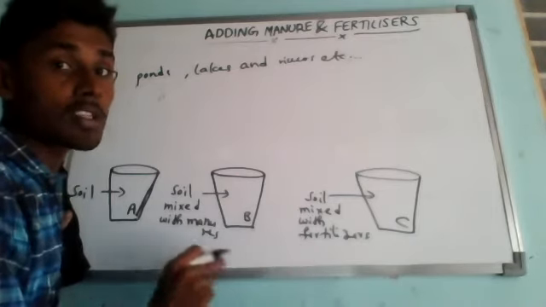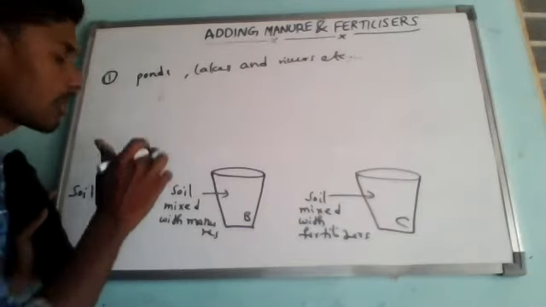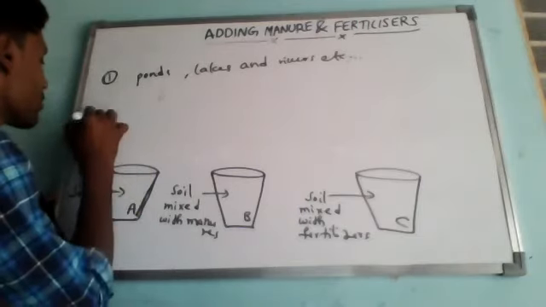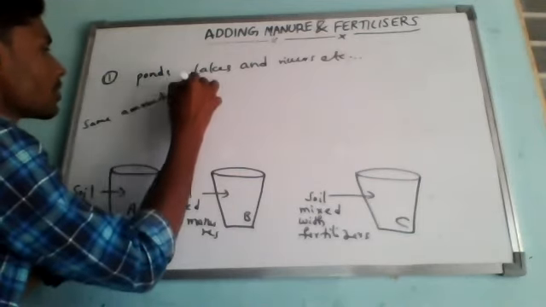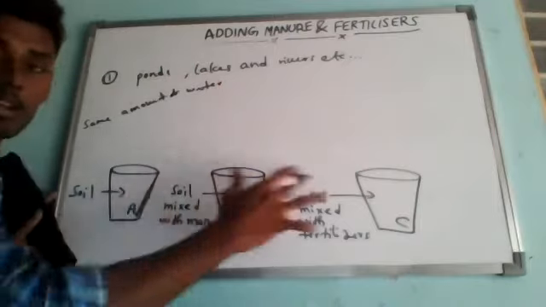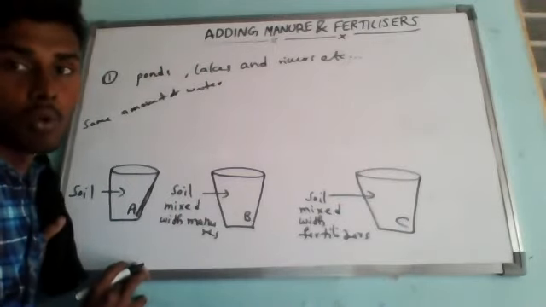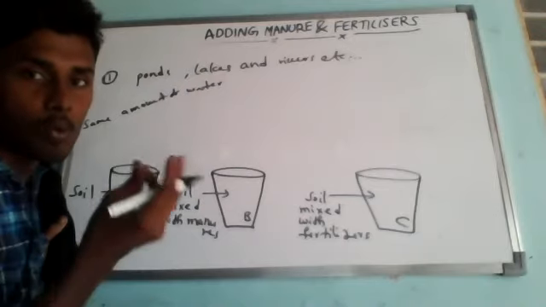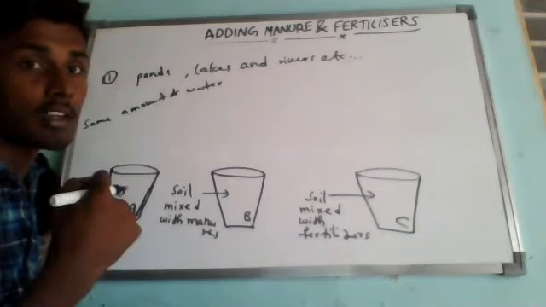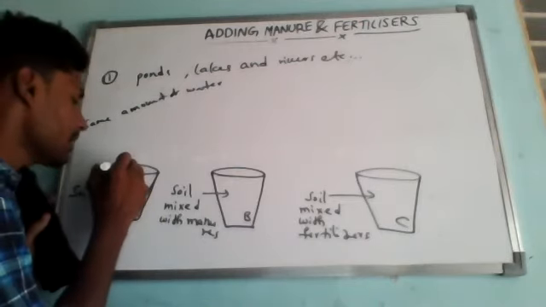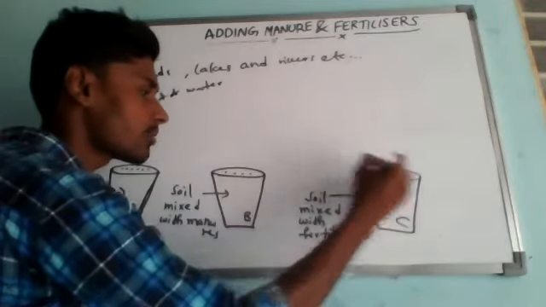Now pour the same amount of water in all 3 flower pots, an equal amount of water in all 3 parts. Now take some moong or gram seeds, moong dal seeds, and germinate them. Suppose you plant 5 seeds everywhere, all equal.